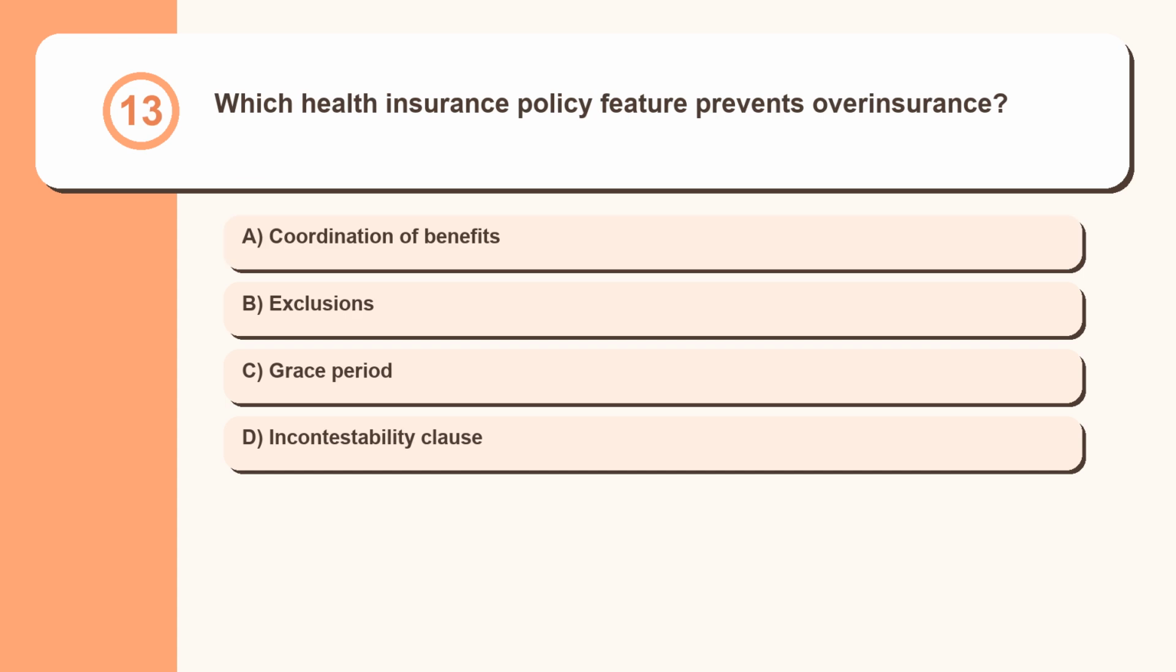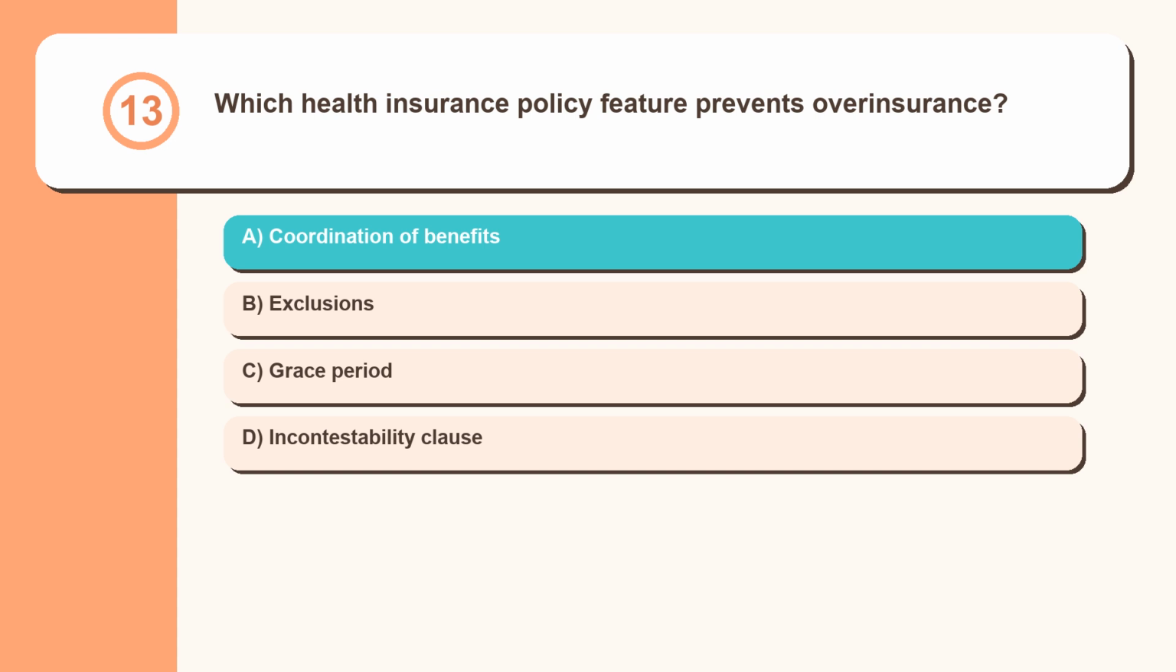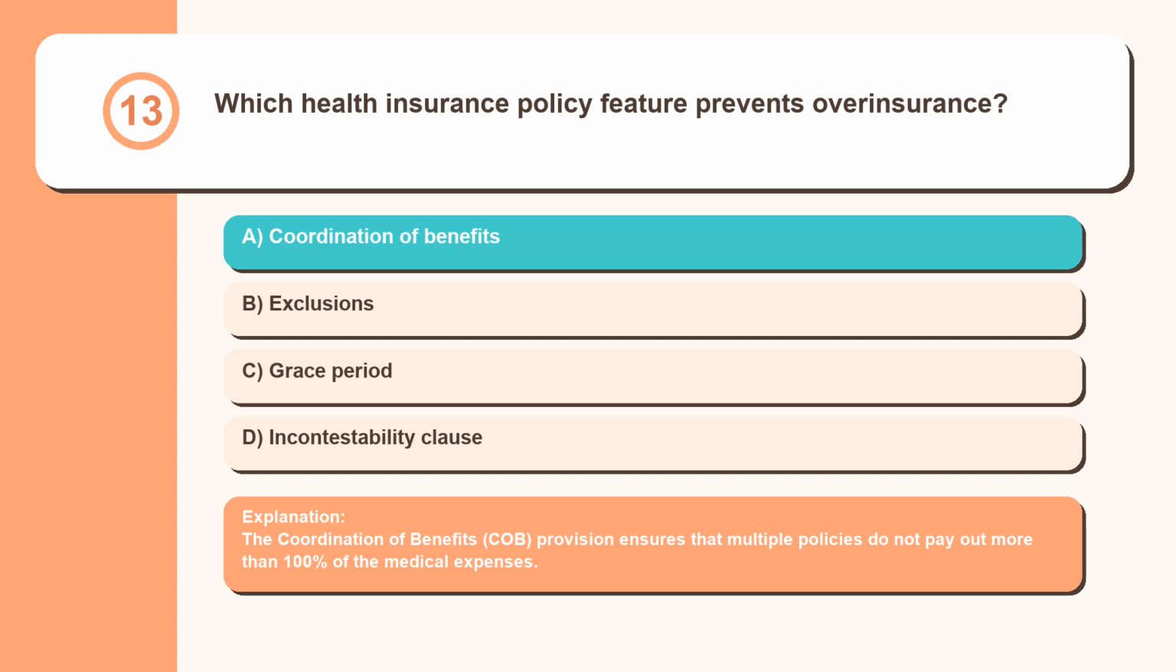Question 13. Which health insurance policy feature prevents overinsurance? Coordination of benefits, exclusions, grace period, incontestability clause. The coordination of benefits, COB, provision ensures that multiple policies do not pay out more than 100% of the medical expenses.